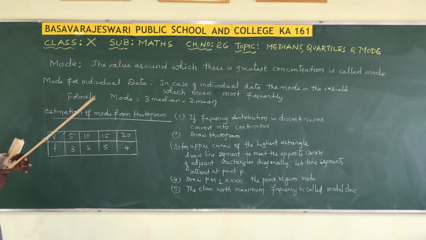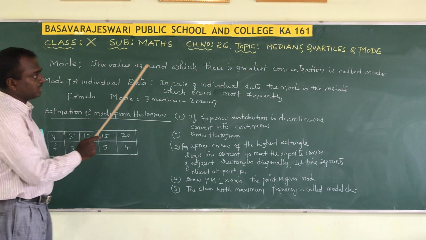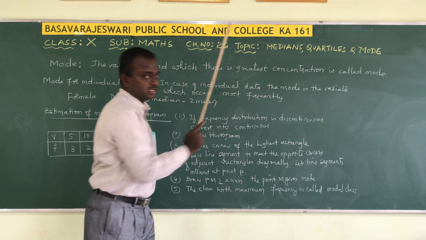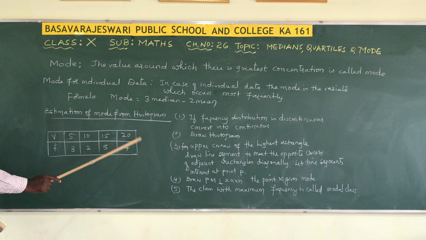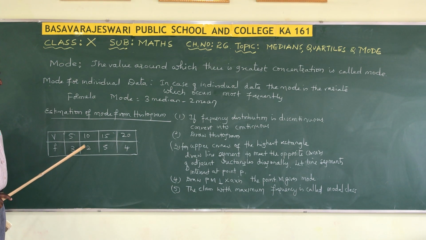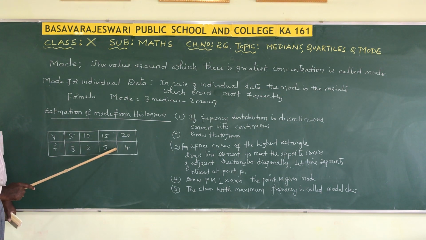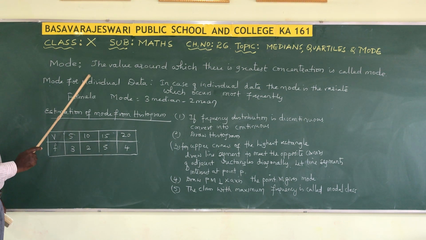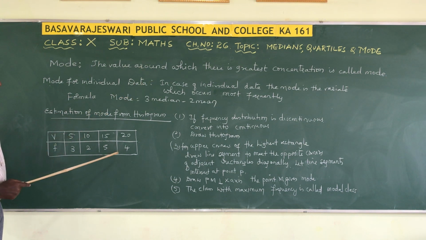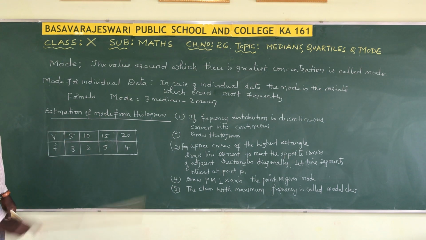So observe here, according to the definition, the value around which there is a greatest concentration. If you observe this frequency distribution, here 5 has more frequency. So this is nothing but the mode.